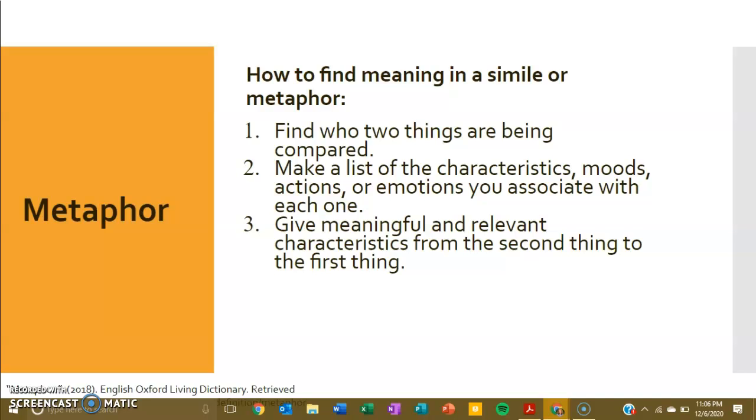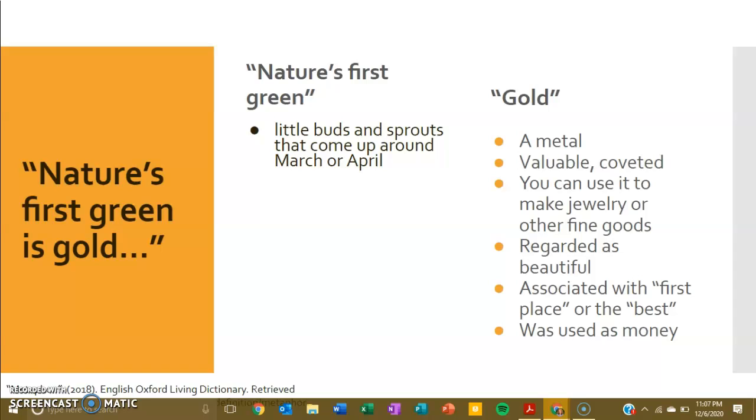Here is a way that you can do this. You find what two things are being compared, then you make a list of the characteristics, moods, actions, or emotions that you associate with each one, and then you give meaningful and relevant characteristics from the second thing to the first thing. So let's do that.